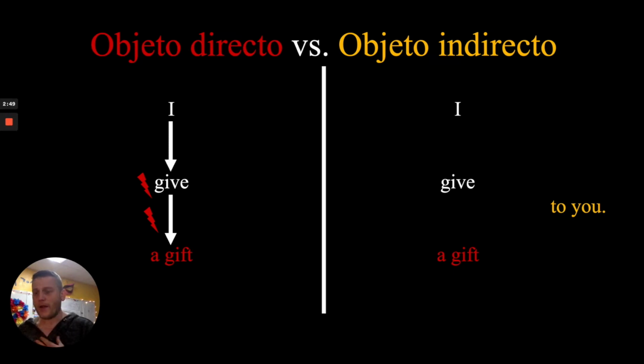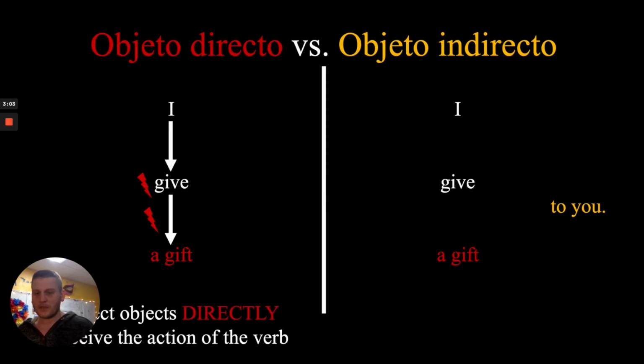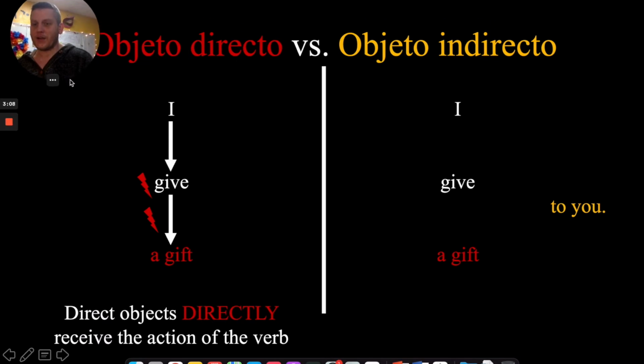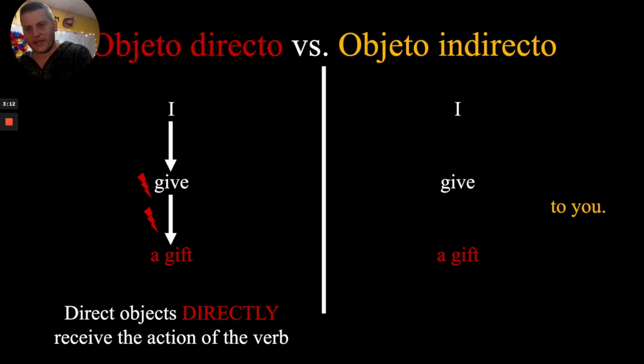And then what do I give? Where does that action flow? It flows from me to, hopefully you're seeing there, the gift. I give what? I give the gift. So the gift is the direct object because a gift directly receives the action of the verb. I act directly upon the gift. It is what is given. It directly receives the action of the verb.